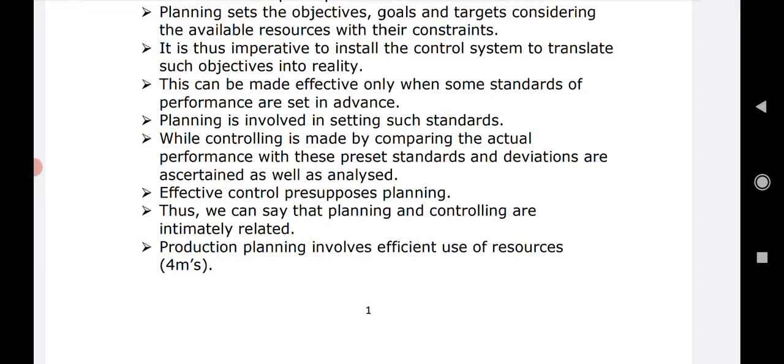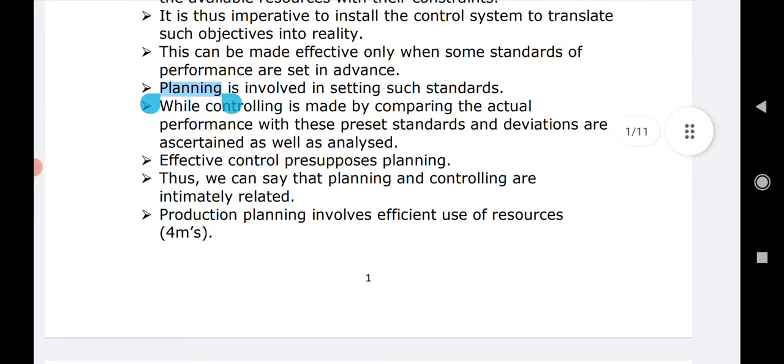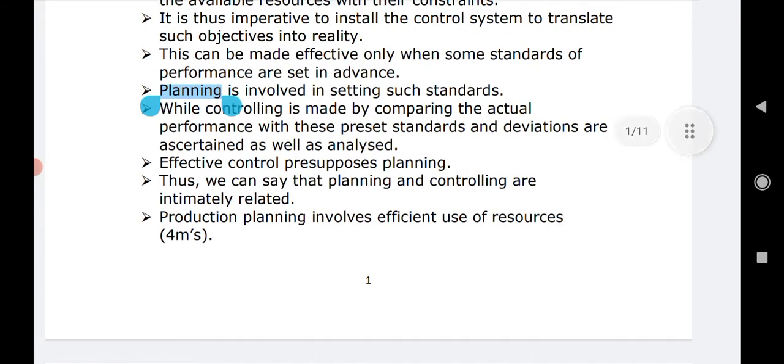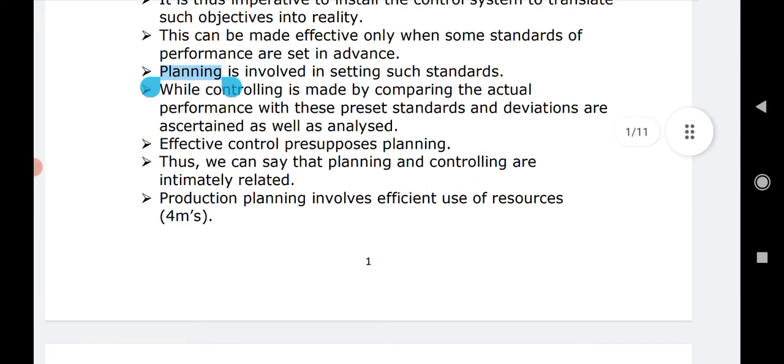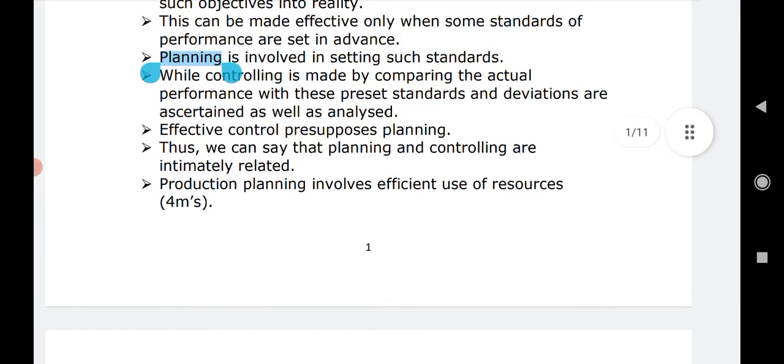So these can be made effective only when some standards of performance are set in advance, right? Only if some kind of functions are set in advance, the performance can be done in accordance to that. So planning involves setting such standards, while controlling is made by comparing the actual performance with these preset standards, and deviations are ascertained as well as analyzed. That is why planning is the first function, primary function.